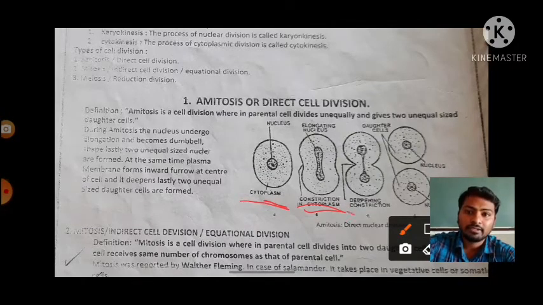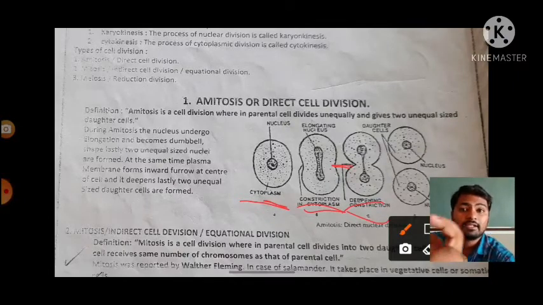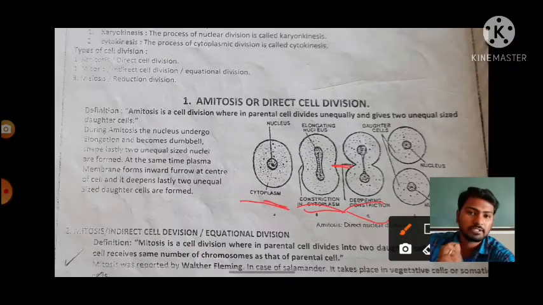Then in the third diagram, we can observe the formation of a furrow in between the cell. Then in the next step, the furrow deepens, and there will be a formation of two daughter cells.